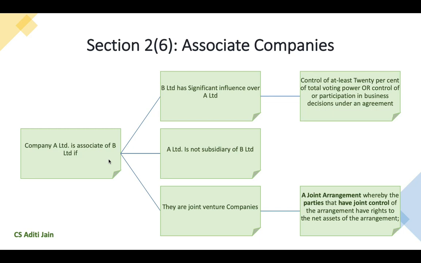When two companies are joint venture companies, then also they are considered as associate companies. Now, what do we understand by joint venture companies? Whenever two or more parties come together to engage into a joint arrangement, whereby they have joint control over such arrangement and they have the rights to the net assets of such arrangement. So if two or more companies are joint venture companies, they shall again be considered as the associate companies.